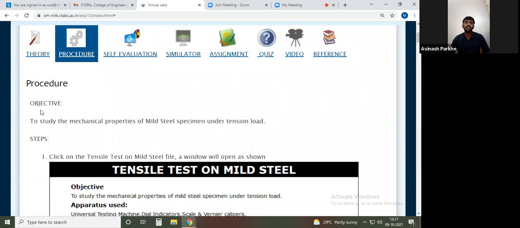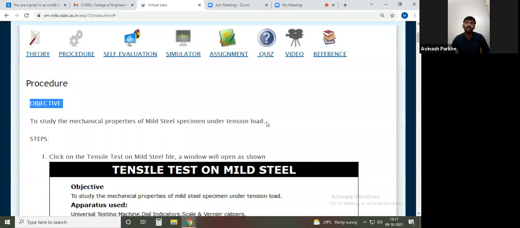Now in the procedure they have mentioned our objective. So what is our objective? You can see here: to study the mechanical properties of mild steel specimen under the tension load. This is our objective of the test. That is to study the mechanical property. Which property am I going to check here? I am going to check the tensile strength of the mild steel under the tension load, because in the title itself they have mentioned tensile test.